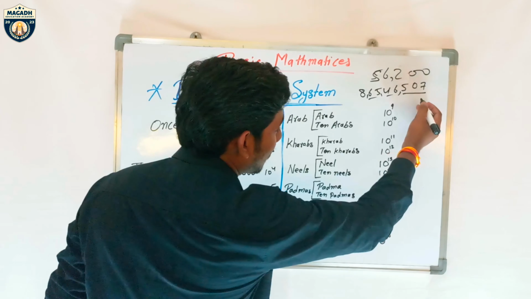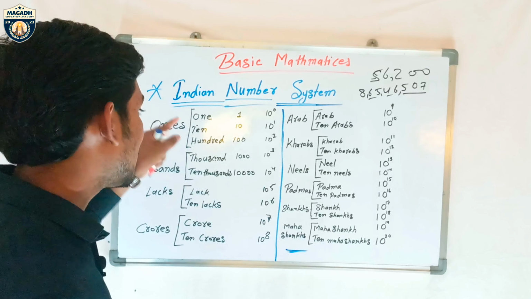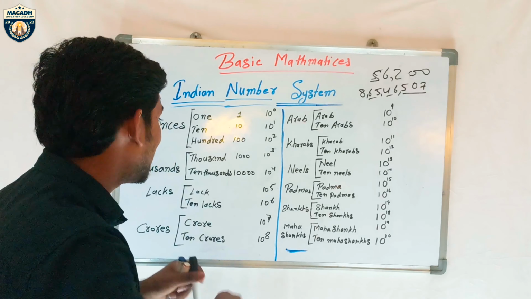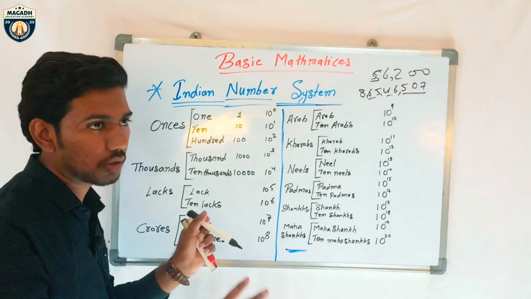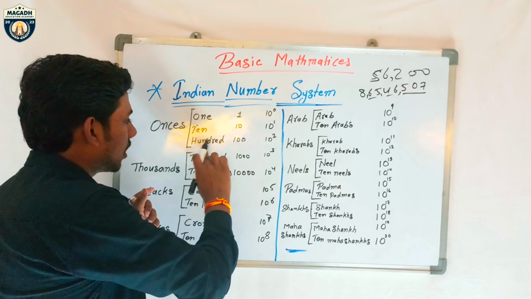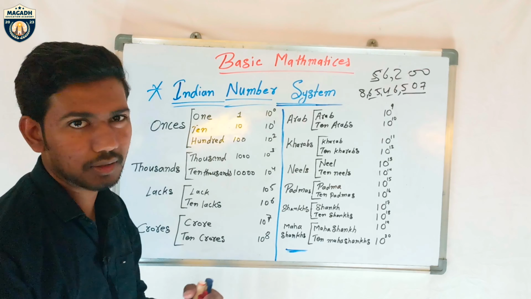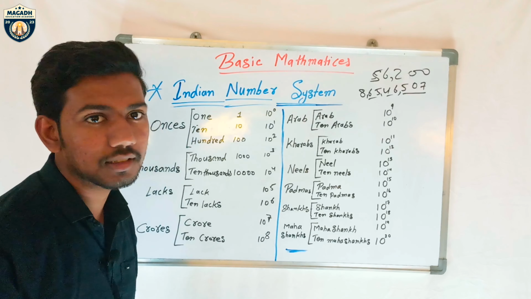After 3 digits we put a comma because it's the ones place only. In that one place there are ones, tens and hundreds. We can normally say ones, tens, hundreds, but can we say 100, 10, 100? We can't say that. Have you ever said that? Yes, some people say 10, 100.